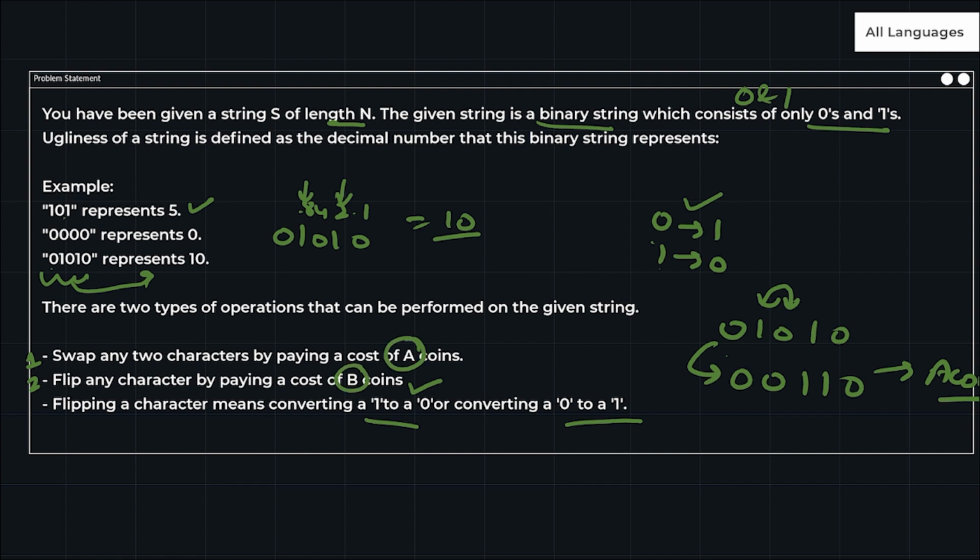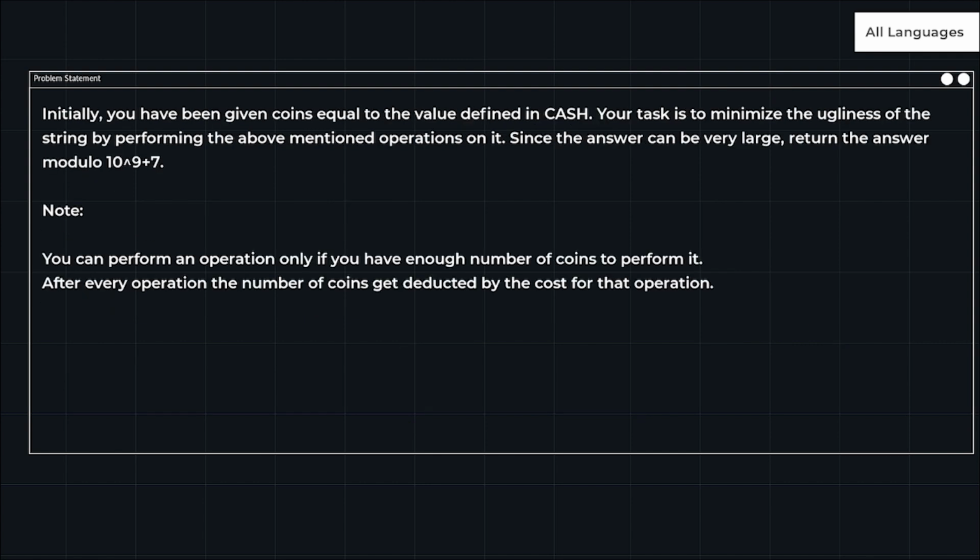Let's go further. The question says initially you have been given coins equal to the value defined in cash, and your task is to minimize the ugliness of the string by performing the above mentioned operations on it. So we have to minimize the number.